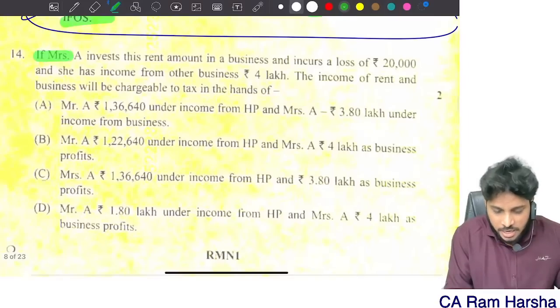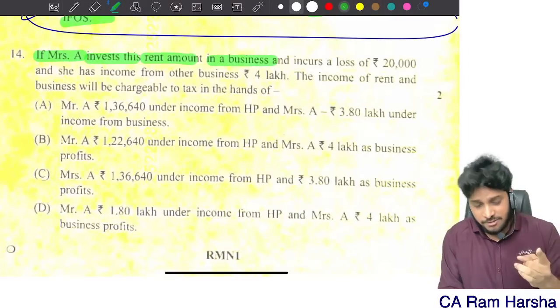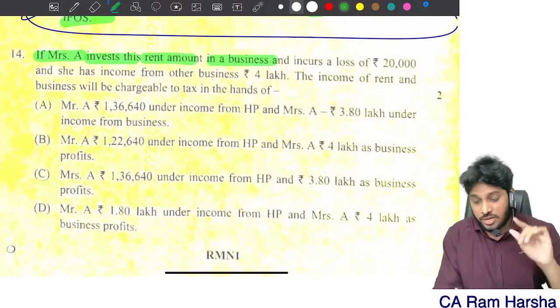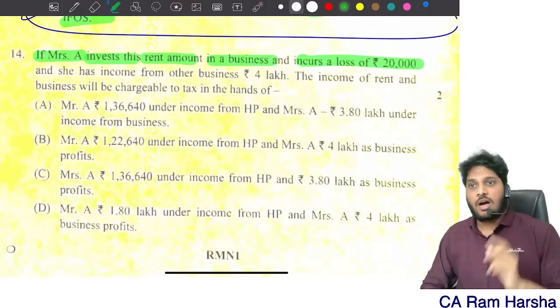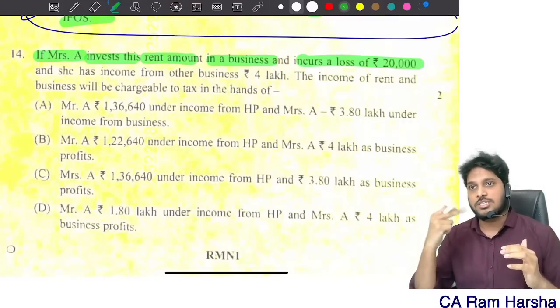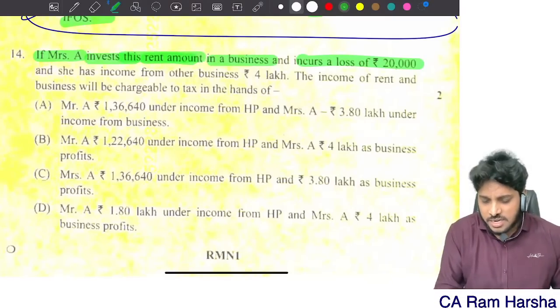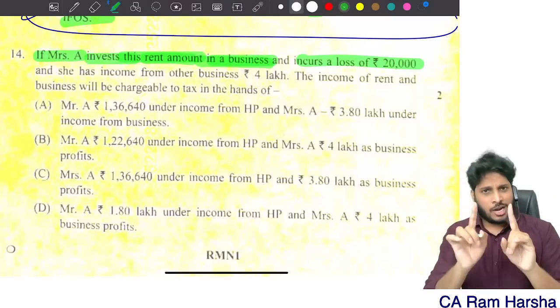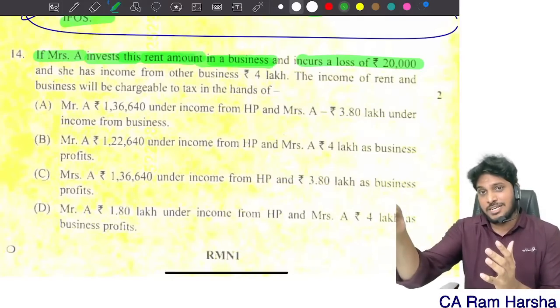Then, if Mrs. A invested this rent amount in a business and incurred a loss, I hope everyone is able to hear. Yes, if Mrs. A invested this rent amount in business, remember I transferred a house, on that she is getting rent, and that rent she is investing in business.